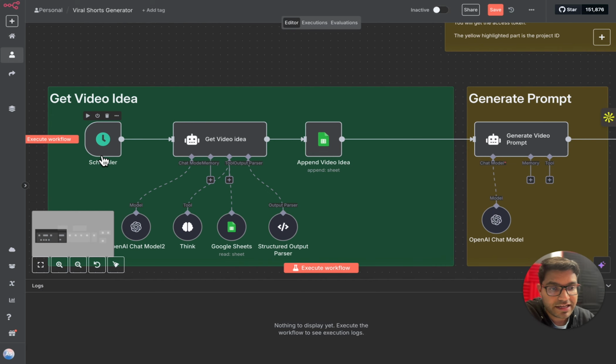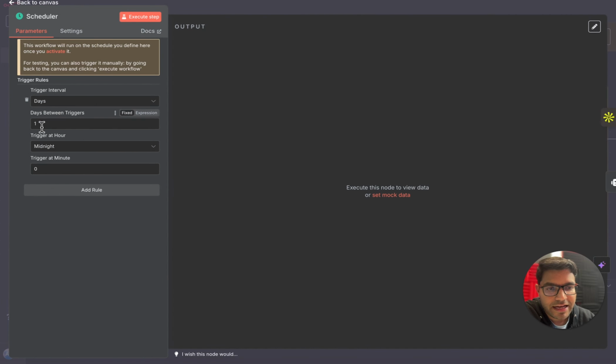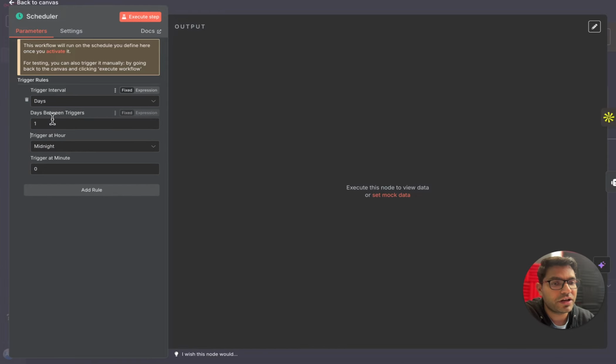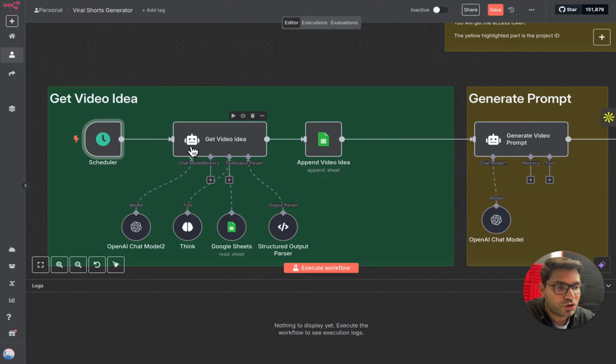So we have added a scheduler over here. You double click on it. As you can see over here, I've added a schedule of one day. You can change it to minute, you can change it to second or hours. How frequently you want to create content, you can adjust it accordingly. And here you can also adjust the time when you want it to run. I've adjusted it to the midnight Pacific time. The next node is to generate the video idea. This is nothing but an AI agent.